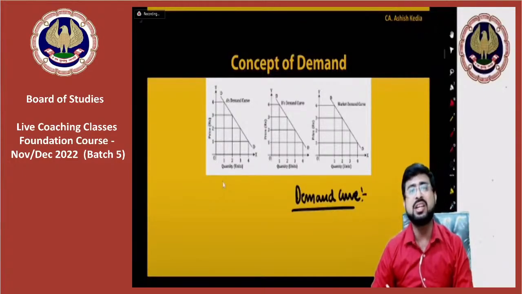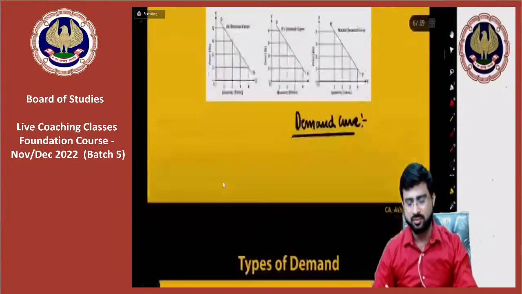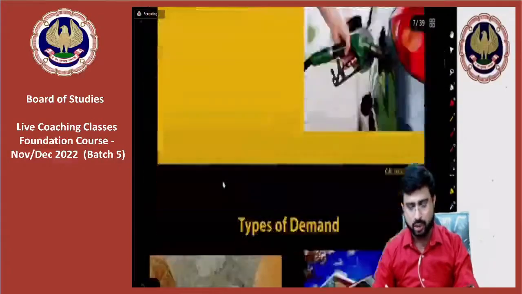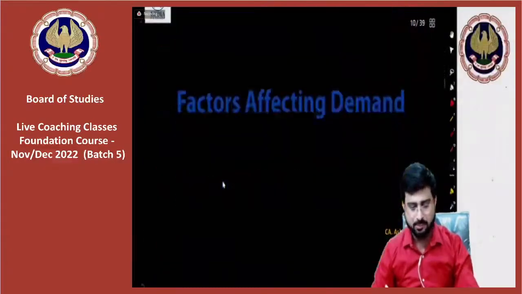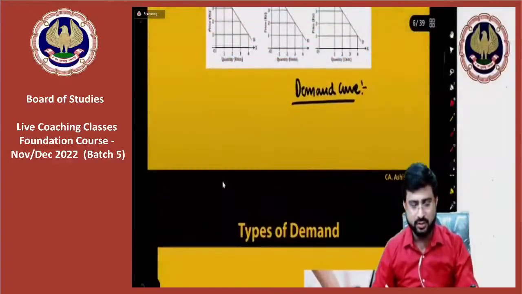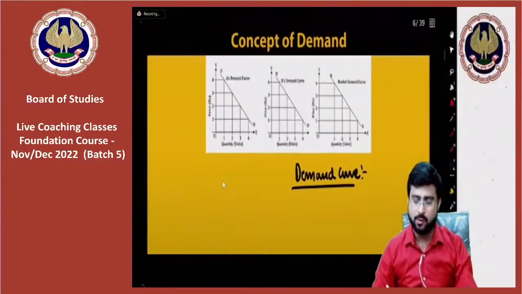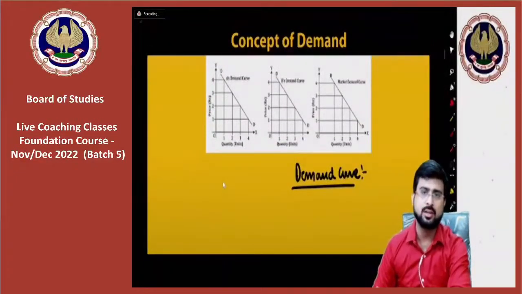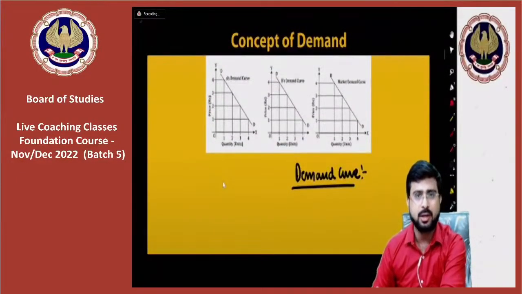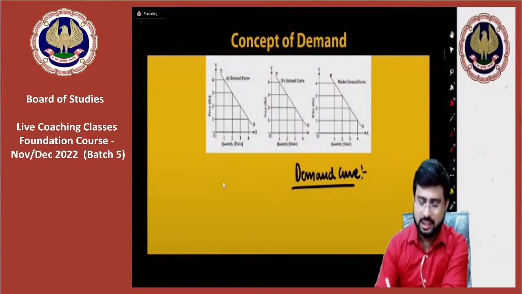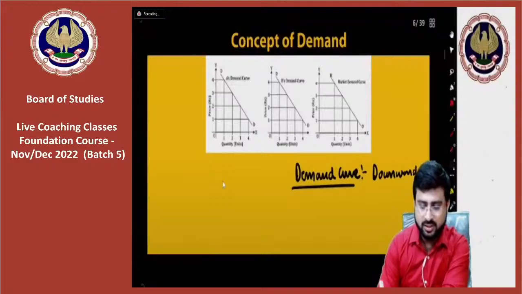That demand curve in general, yes, there are exceptions which we are going to talk about, there is no doubt about the same. But right now, we are understanding demand curve. Demand curve means graph of the demand. And please remember that the demand curve is downward sloping.